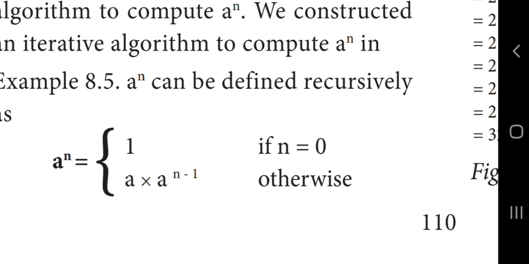Anything power 0 is 1. Otherwise, we calculate a into a power n minus 1.